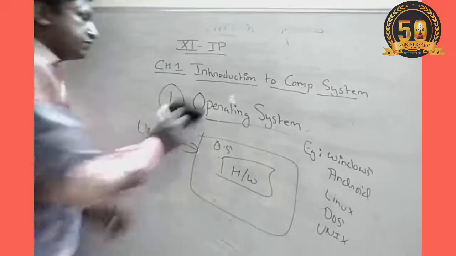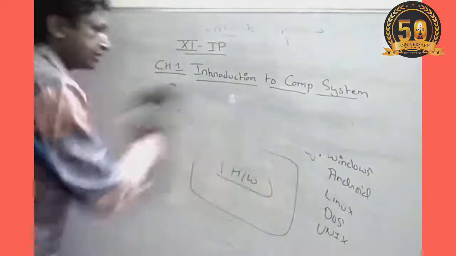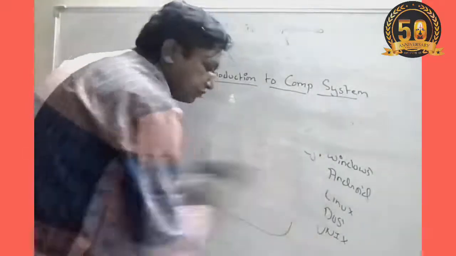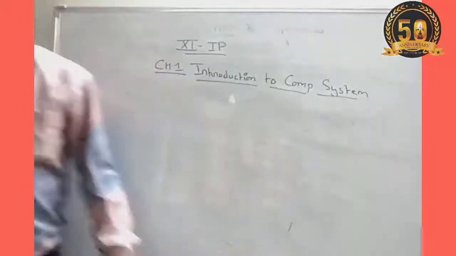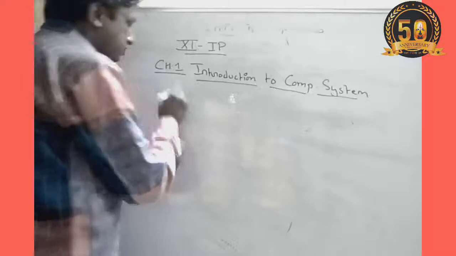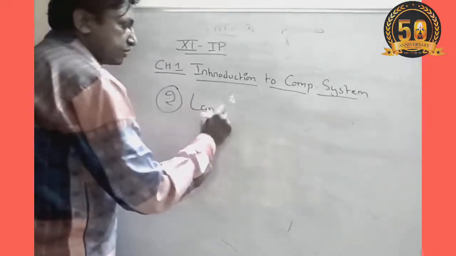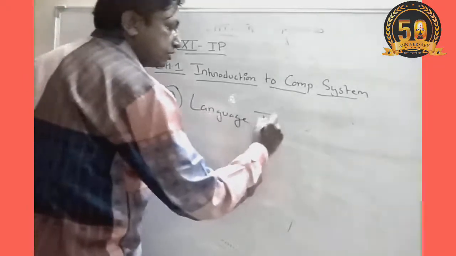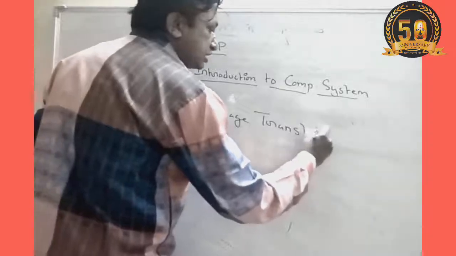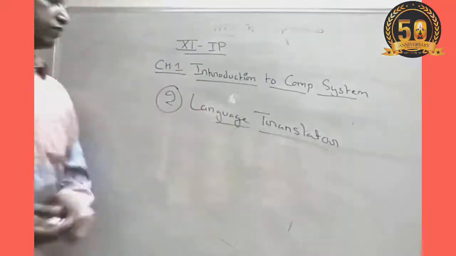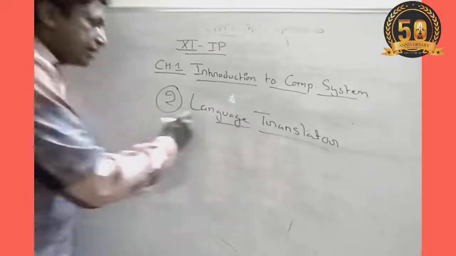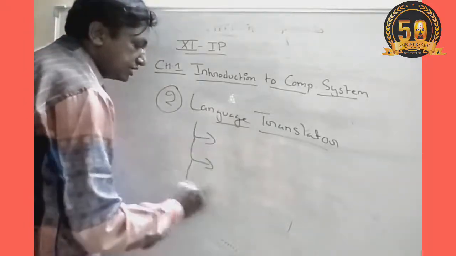Next type of the system software is the language translator. As we know, the computer understands only binary language, that is 0 and 1, and our language is English. So we need a software that will convert user language, that is English, into 0 and 1. That software is known as language translator, and language translators are of three types.